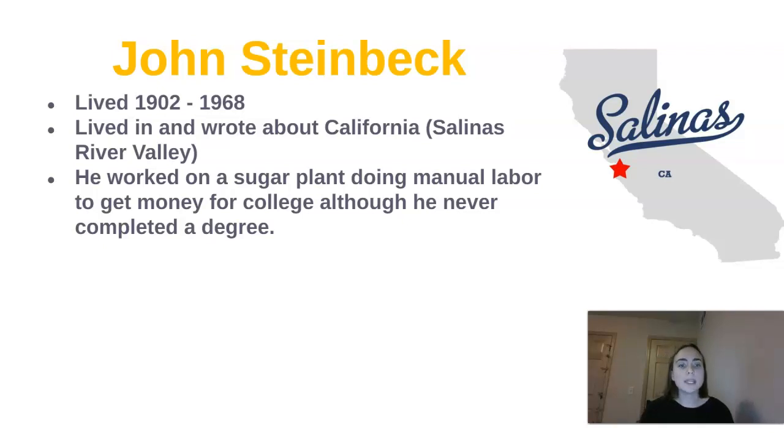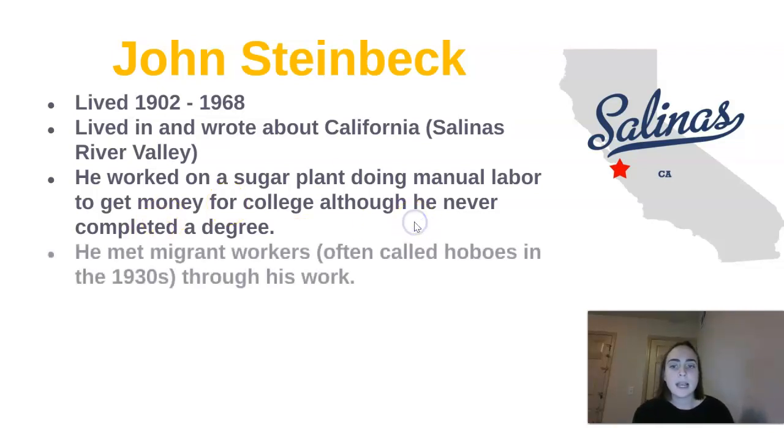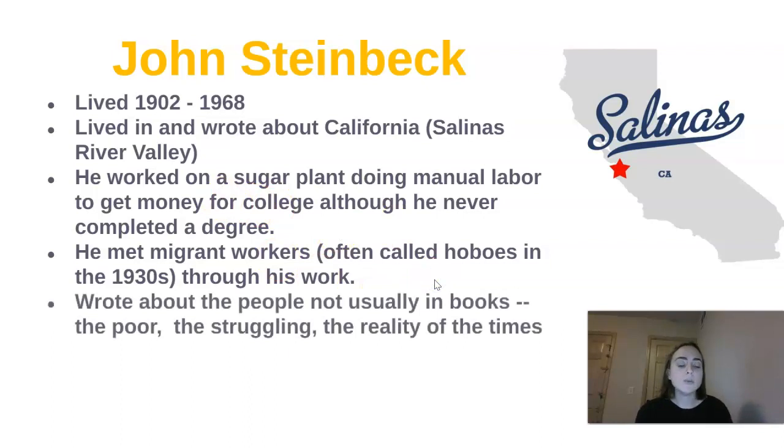So while he was working, he was doing manual labor on farms. And through this work, he met a lot of people called migrant workers. So at the time in the 1930s, they were also called hobos. But these were people that were moving from place to place in order to work on farms and do farm work. And this influenced what he wrote about in his novels a lot.